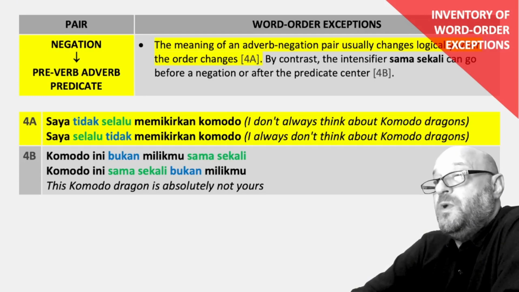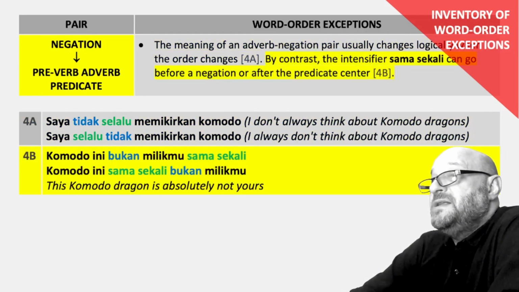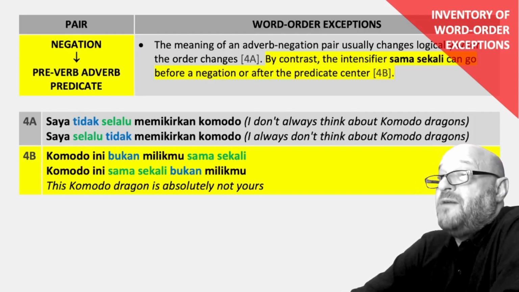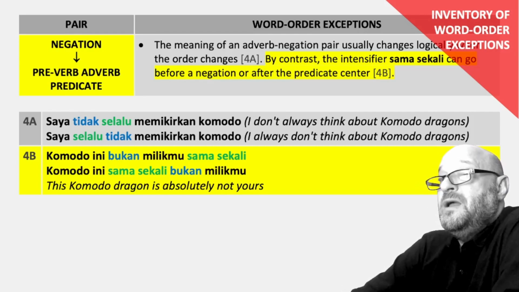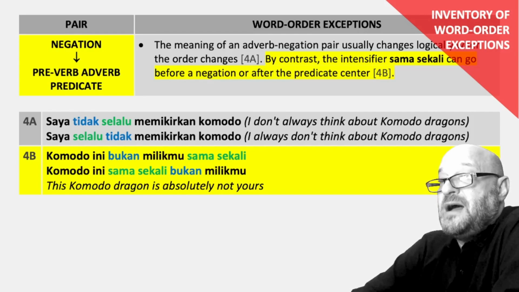I always don't think about Komodo dragons. By contrast, the intensifier sama sekali can go before a negation or after the predicate center. Example 4b, Komodo ini bukan milikmu sama sekali. This Komodo dragon is absolutely not yours. Can be alternatively expressed as Komodo ini sama sekali bukan milikmu.